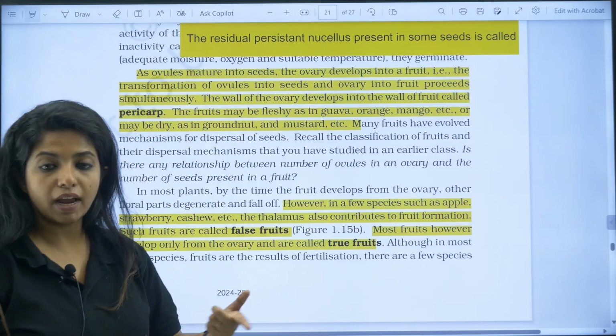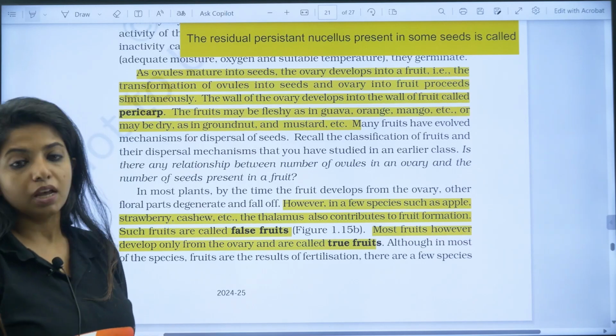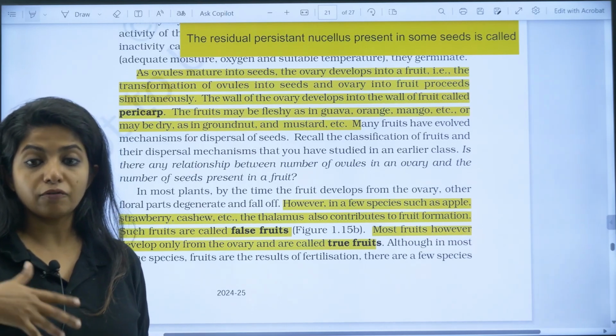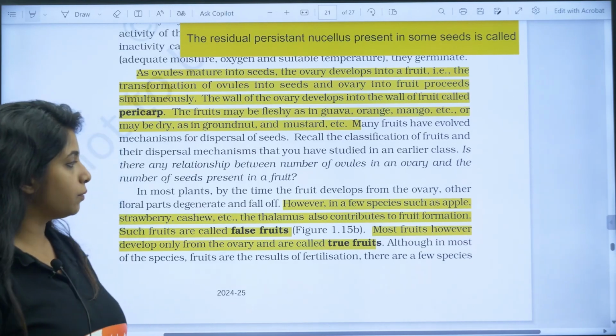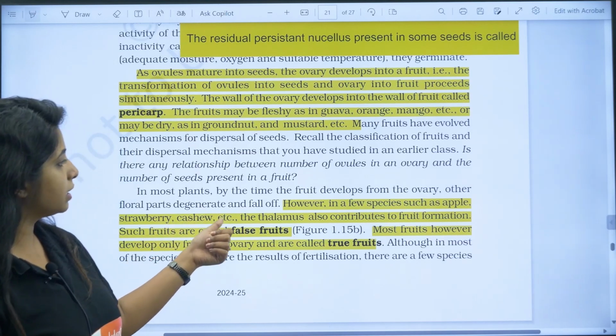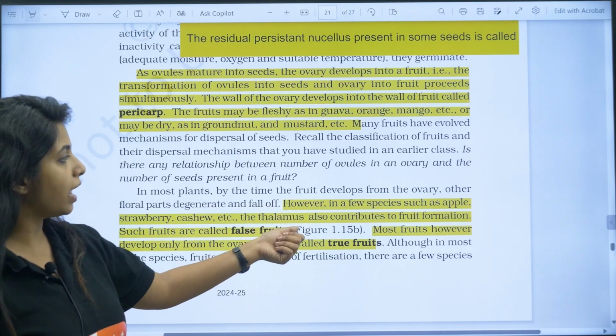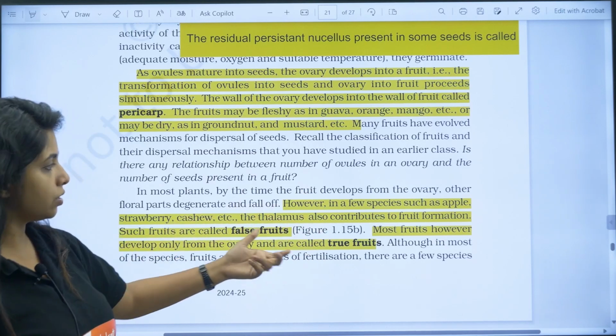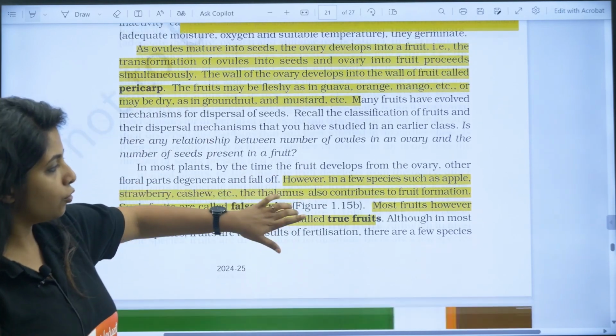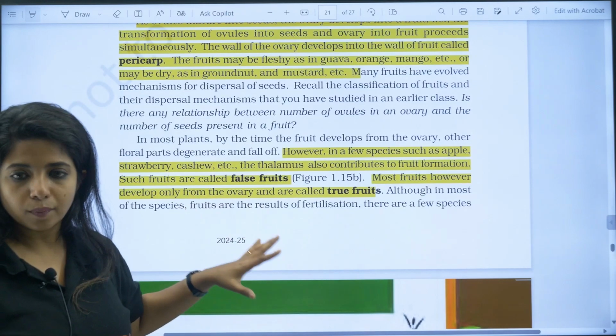Now, false fruits and true fruits, you should be knowing. False fruits are those where the fruit is formed from somewhere other than the ovary. For example, you have strawberry, cashew and apple. The thalamus also contributes to the fruit formation. True fruits are the ones that develop from the ovary, remember that.